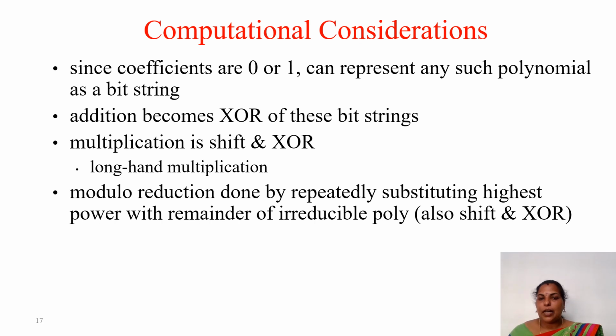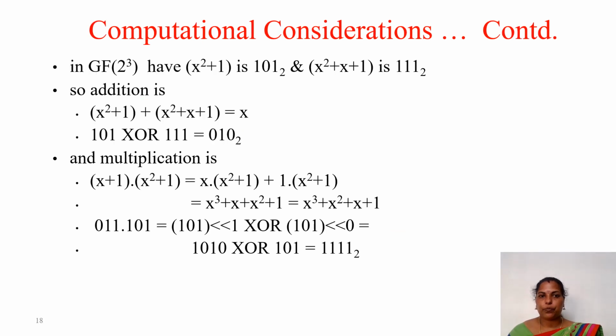Next are some of the computational considerations in this polynomial arithmetic. Since coefficients are 0 or 1, we can represent any such polynomial as a bit stream. Addition becomes XOR of these bit streams and multiplication is shift and XOR. That is the longhand multiplication we are performing. Then we can perform modulo reduction by repeatedly substituting the highest power with the remainder of the irreducible polynomial, that is shift and XOR here also.